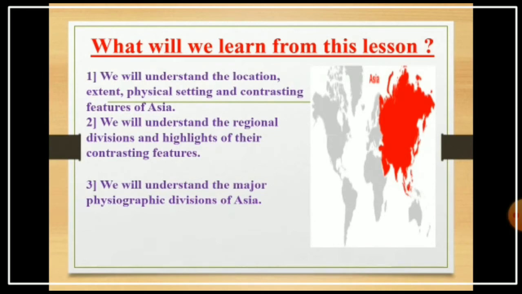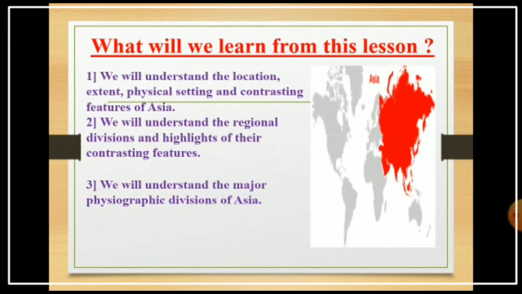First, we will understand the location, extent, physical settings and contrasting features of Asia. Second, the regional divisions and the highlights of their contrasting features. Third, the major physiographic divisions of Asia, meaning the physical divisions.